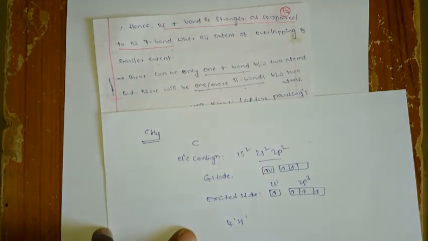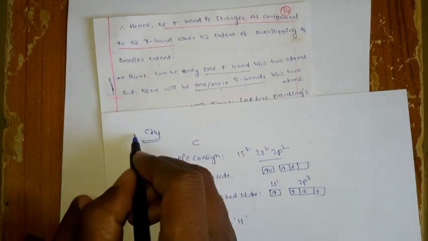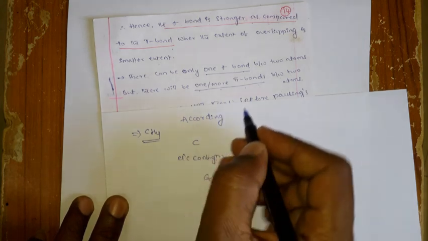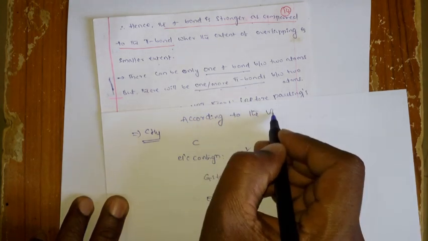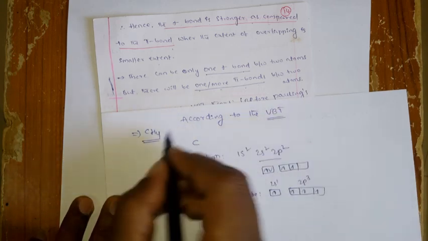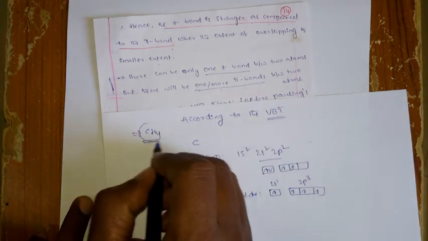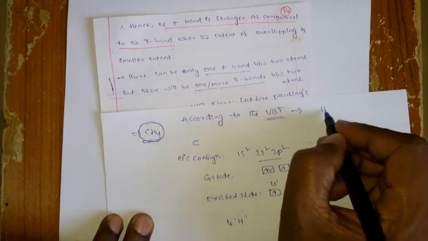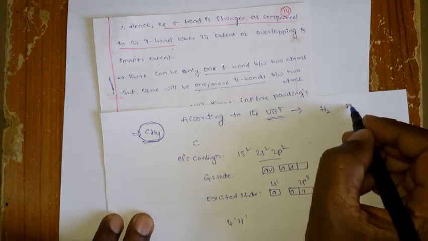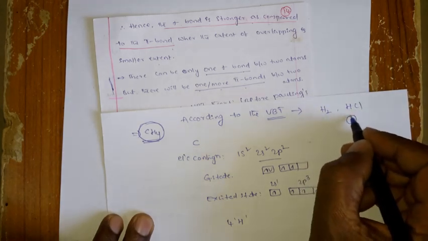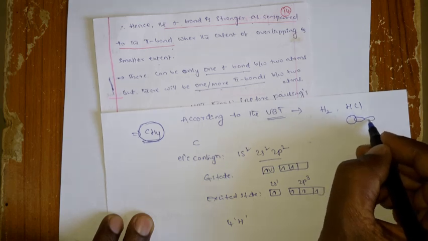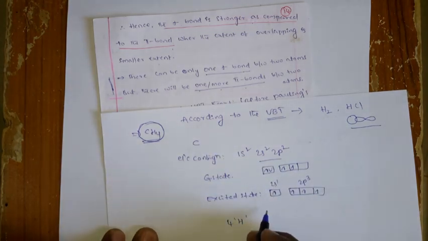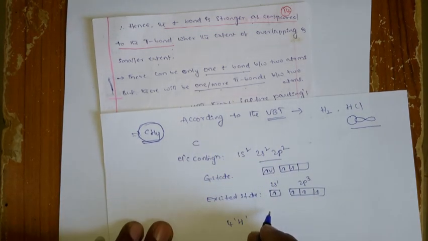Okay, so now we can see the molecules according to the simple VBT theory. Why did the simple VBT theory fail to explain the structure of methane? Okay, so you know that VBT theory explained the structures of hydrogen, right? Like hydrogen chloride, right? So hydrogen s orbital overlaps with the p orbital of the chlorine, okay, so that it forms the HCl molecule. Okay, but come to the methane molecule, it failed to explain the geometry as well as the bonding in methane.